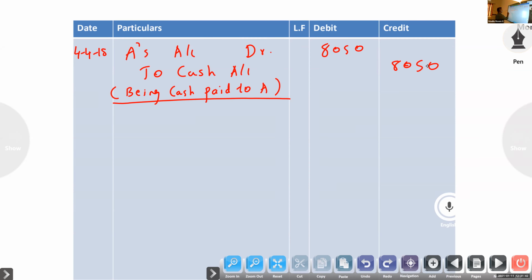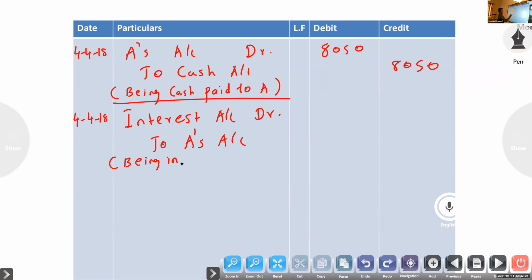Next entry in the books of drawer: B's account debtor to interest. So here, interest account debtor to A's account, being interest payable.